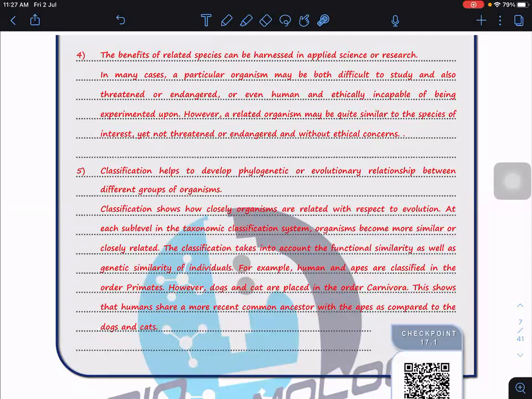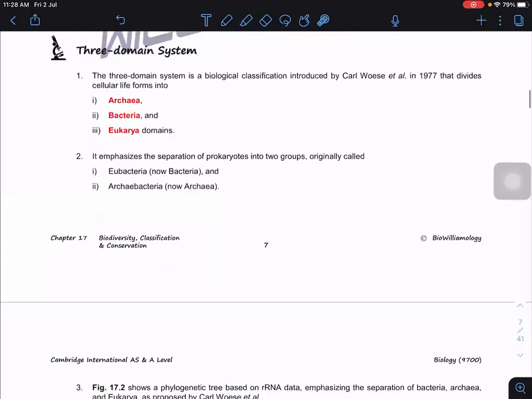Also, classification helps to develop phylogenetics and evolutionary relationships between different groups of organisms. Like in phylogenetics, we know, okay, this is a primate, so we group them together. It means that we share a more recent common ancestor compared to those distant away. So when you group them, we basically know how close they are. Even though they are different species, we are still able to know how closely related they are, or how recently they share a common ancestor. So with this, I stop a while here.